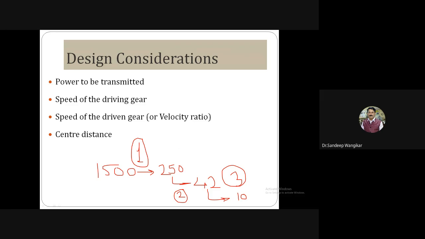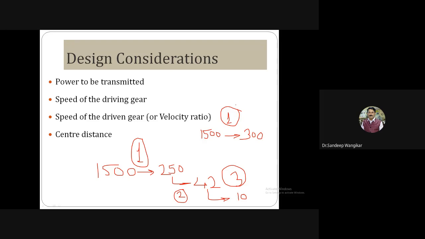Like this, and if there is any other standard case, for example, the same example, you take 1500 rpm at one stage, and at the other stage you require 300 rpm. No need to go for any further stage. The ratio is 1500 divided by 300, you get the answer 5, and no problem, you can easily go for it. So here only one stage is sufficient, no problem at all.